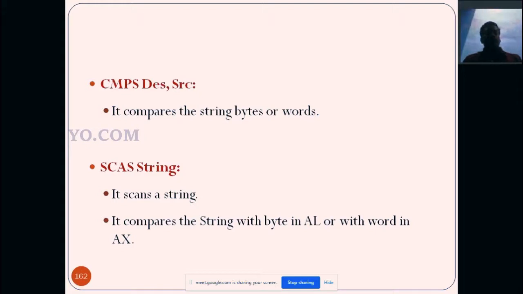Example of some string instructions: CMPS destination, source. Source is a source location or source register, and destination is a destination location. This string instruction compares the string bytes or words between source and destination. Then SCAS, scan string. SCAS means scan. It compares the string with the byte in AL or the word in AX.